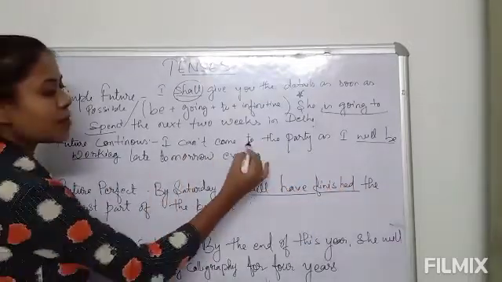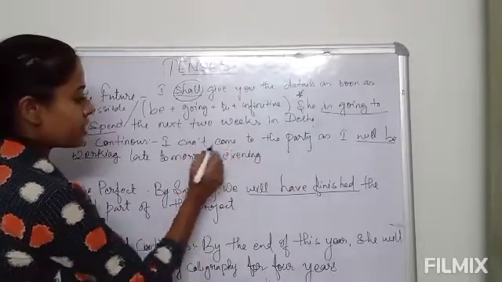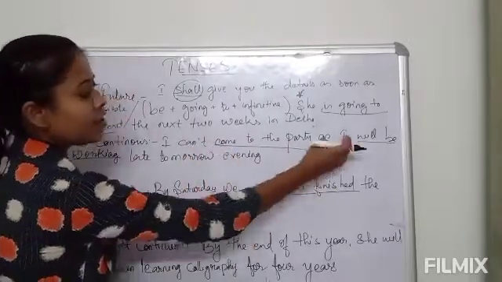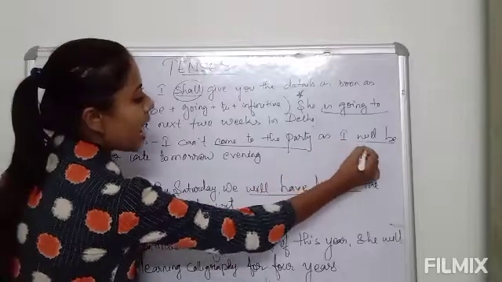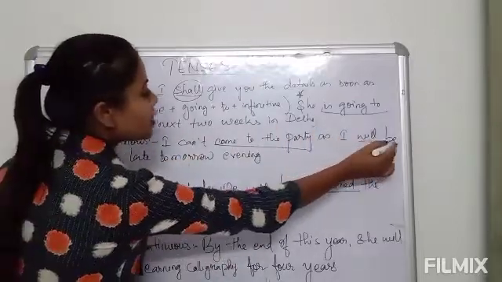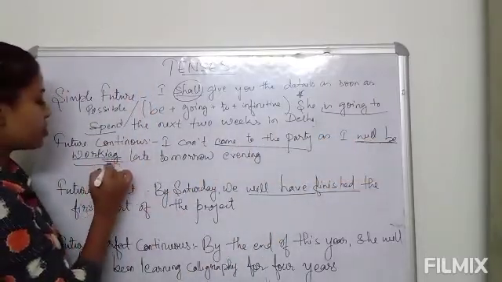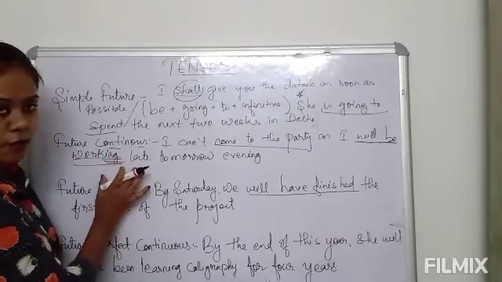So, I can't come to the party. Why can't you come to the party? Here also it's a future tense. He cannot come to the party, and here it's giving the reason: I will be working late. So you can see here that will be and working is used. The ing form is used here in future continuous form.